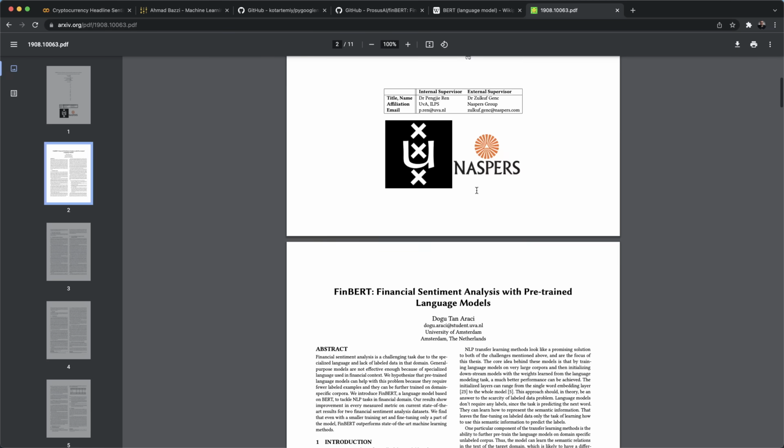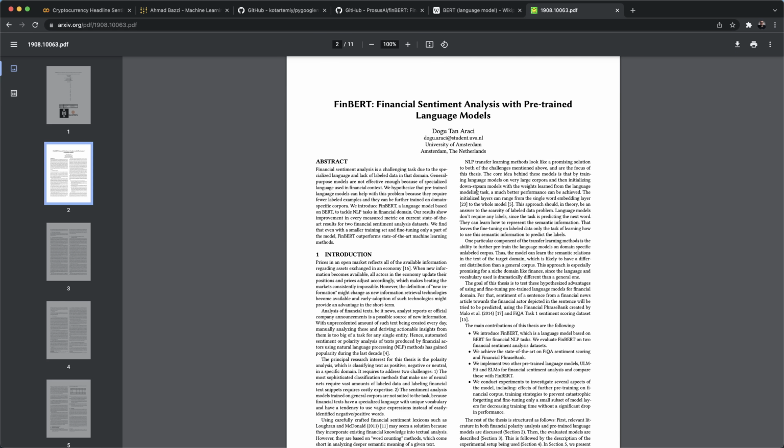So FinBERT is the financial version of BERT. It's more oriented towards financial terms and language that we human beings might have a hard time understanding, because we might not come from a financial background, or we don't have enough stock or cryptocurrency knowledge, or we're not capable of reading between the lines because, let's say, you studied engineering, or you're a lawyer, or even a doctor. That has nothing to do with understanding financial terms, and that's where this transformer comes into play.